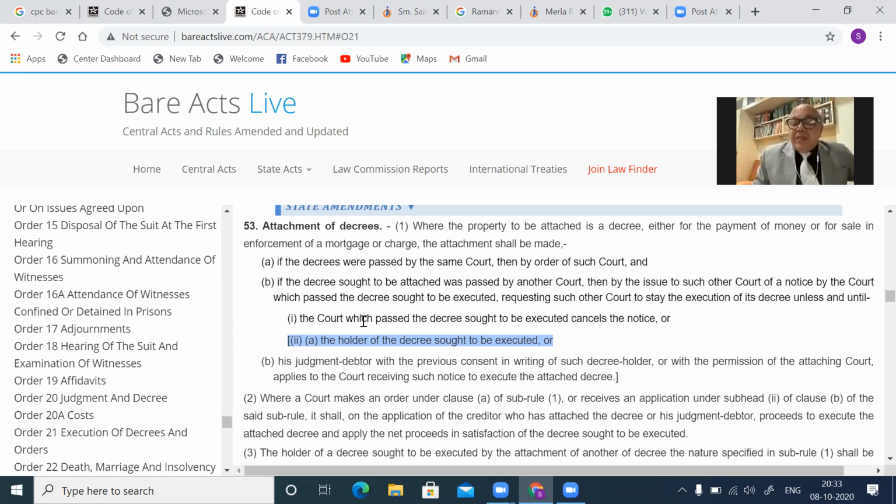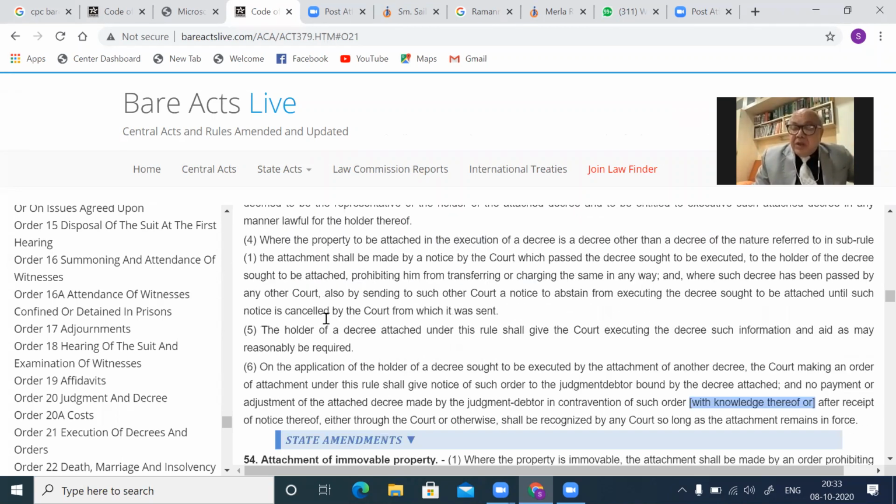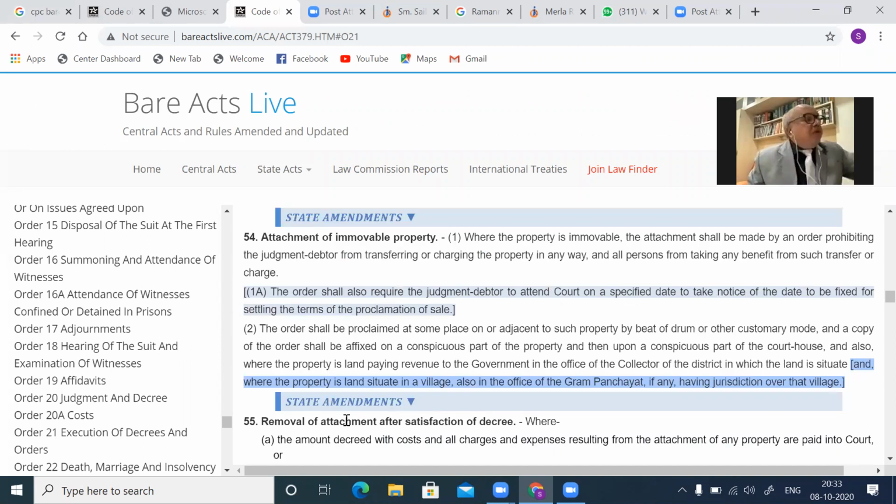Okay, then Order 21, Rule 54 deals with attachment of immovable property. Attachment of immovable property, Rule 54.